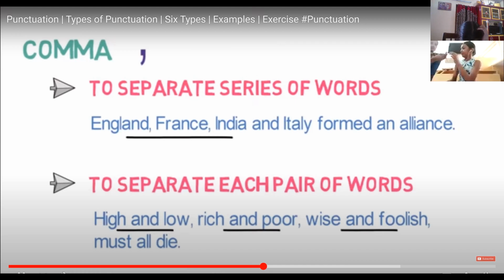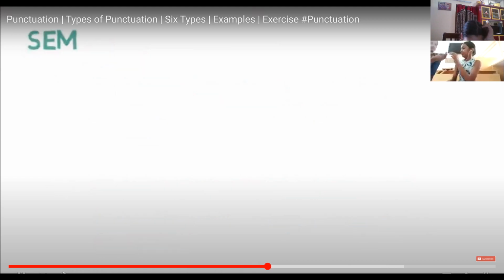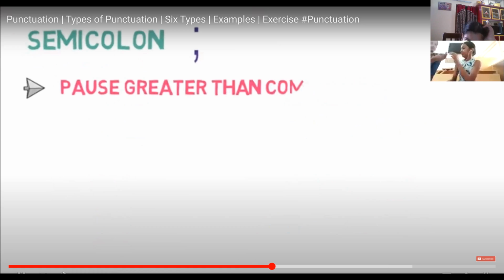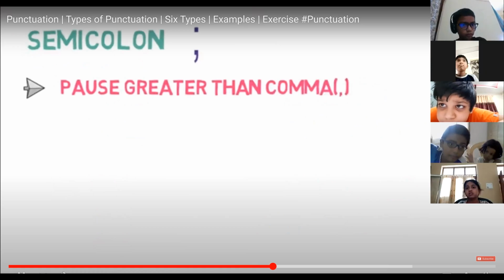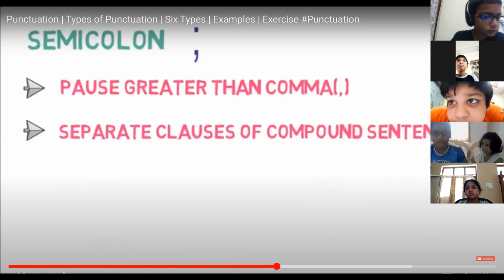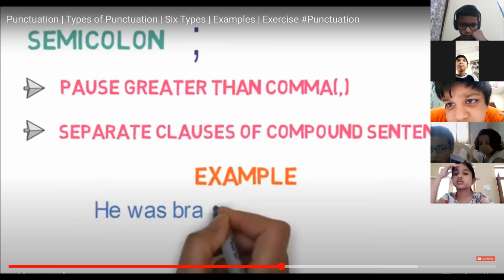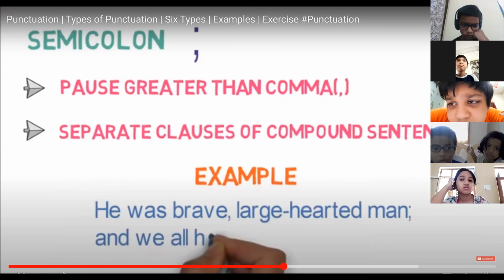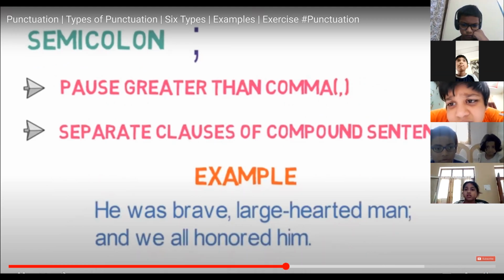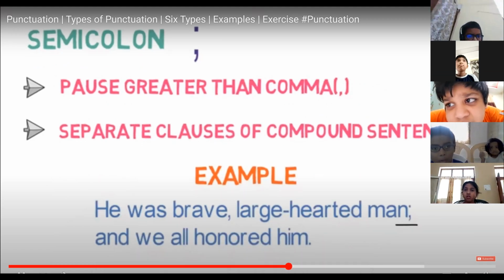Now let's look into the third punctuation mark, semicolon. It represents a pause greater than a comma. It is used to separate clauses of compound sentences. For example, he was a brave, large-hearted man; and we all honored him. Notice how we use a semicolon here to separate clauses of a compound sentence.